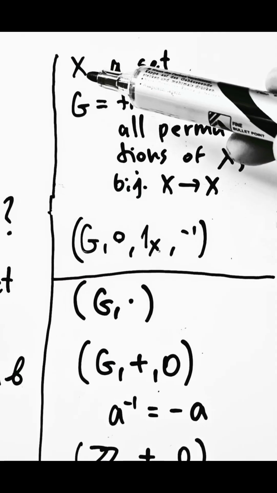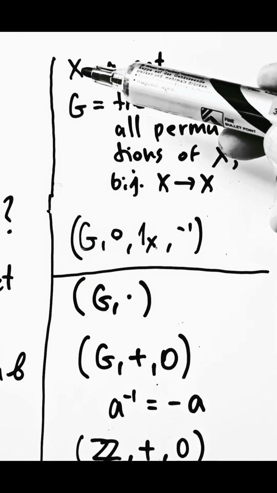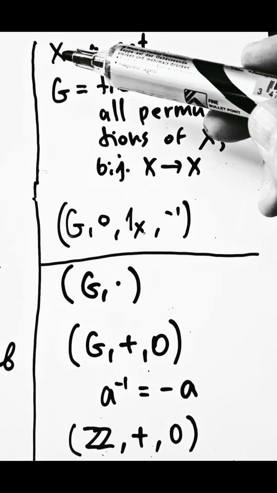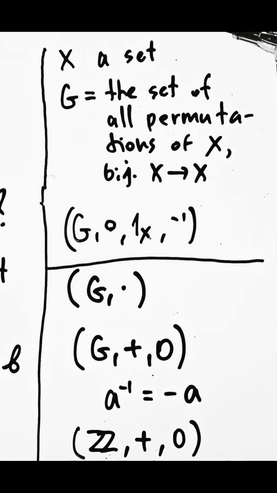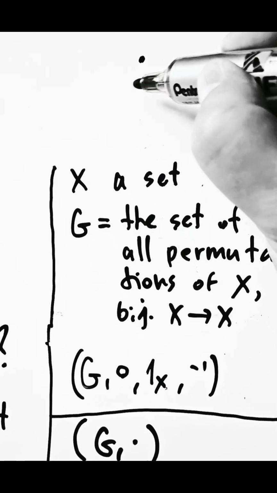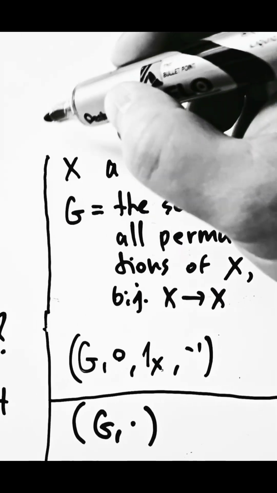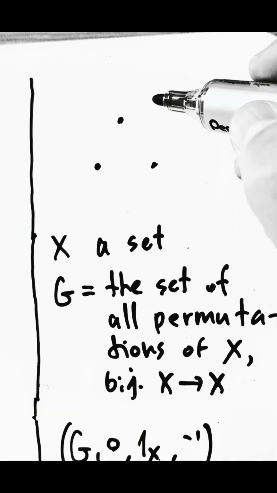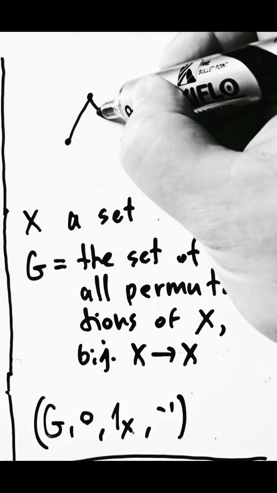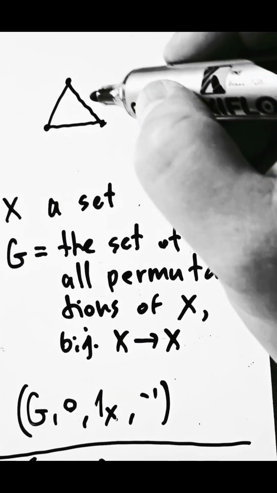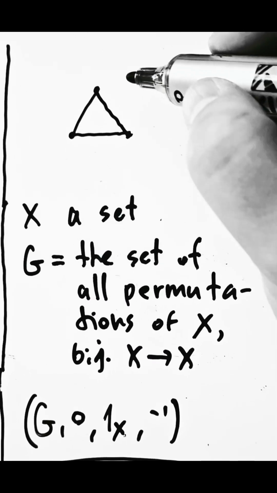But when X is a set having more than two elements, then this group is no longer commutative. For example, if X has three elements, we can view a permutation of three elements as a symmetry of a triangle. We take a triangle and we try to match it onto itself in different ways.